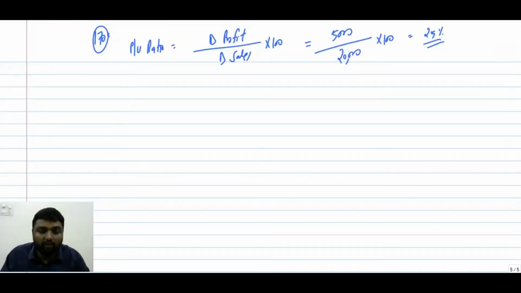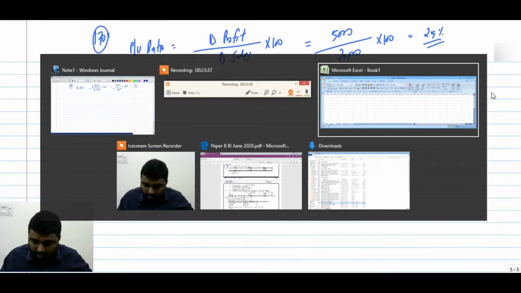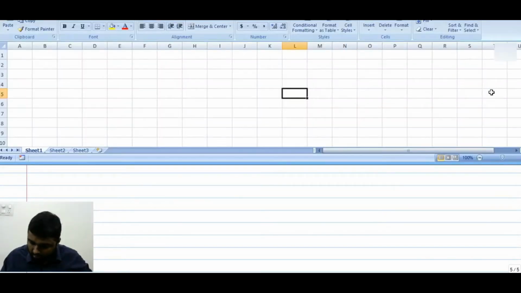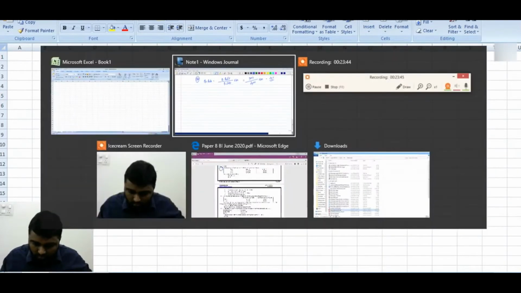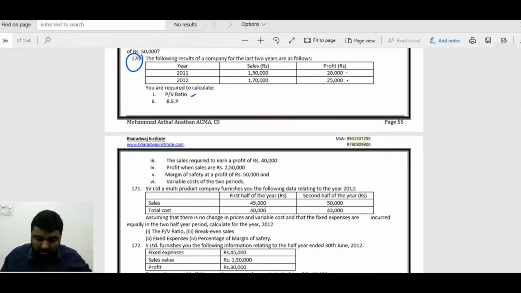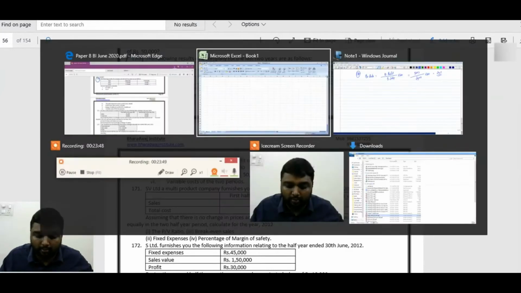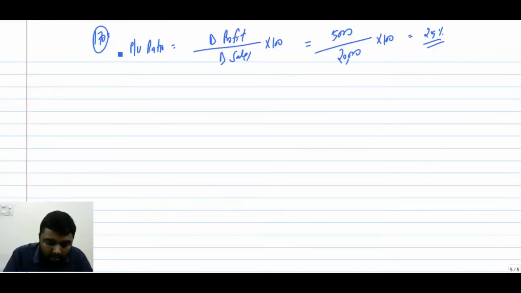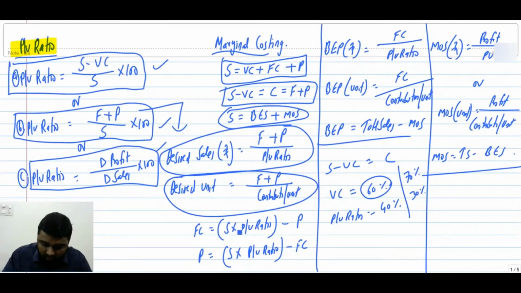So next we'll go for the next question. Next will come the break-even point. If you want to find the break-even point, first we have to know the fixed cost. We have discussed the equation for fixed cost: sales into PV ratio minus profit.